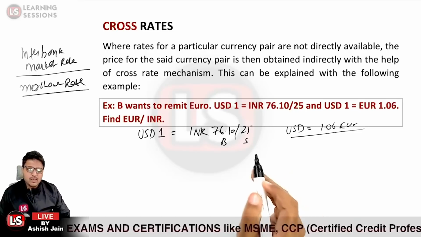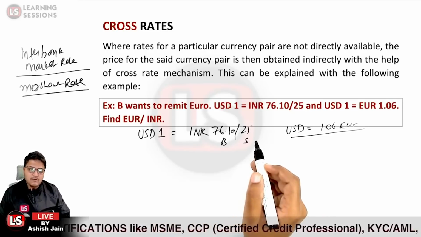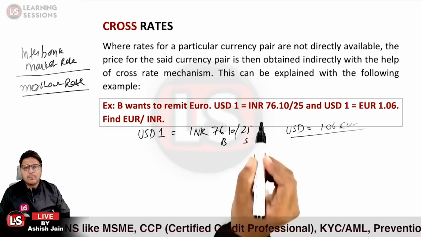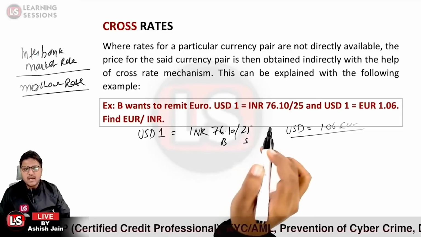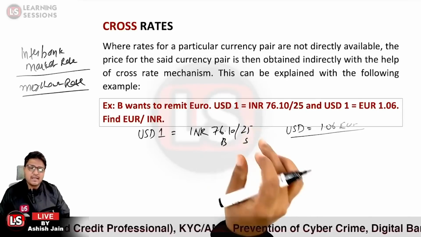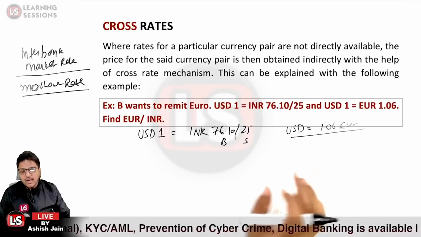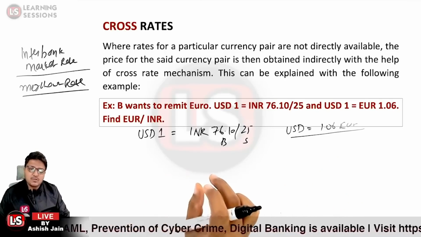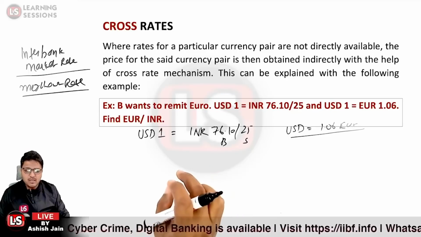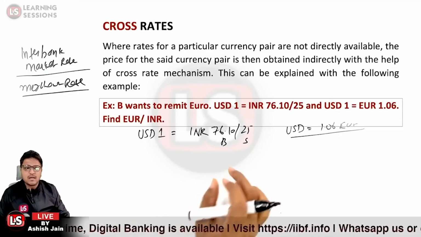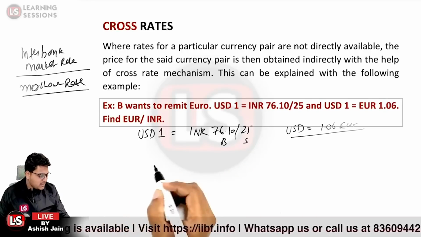Now, what you will actually be doing is that first of all, we will be buying the USDs. And after that, we will be selling them in the market so as to get the euros. So that is the scenario over there. At what rate shall we be buying the USDs? It shall be the rate at which the market is ready to sell.